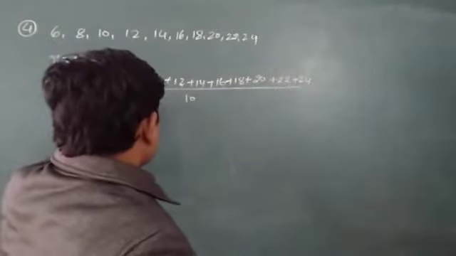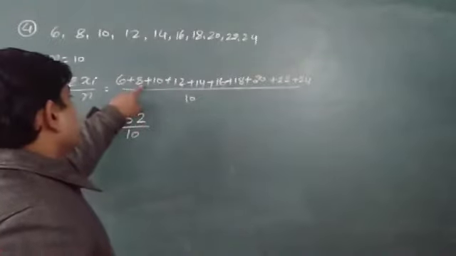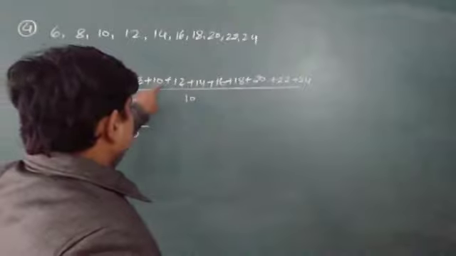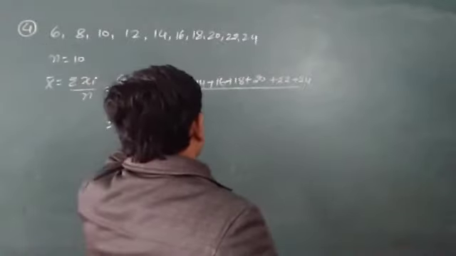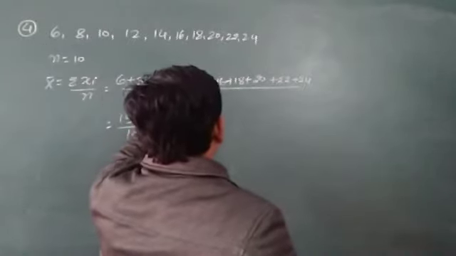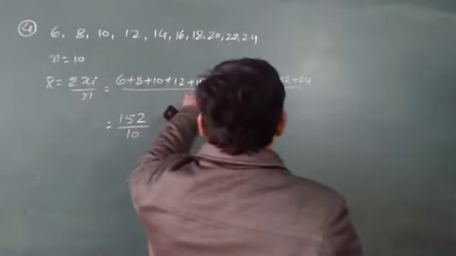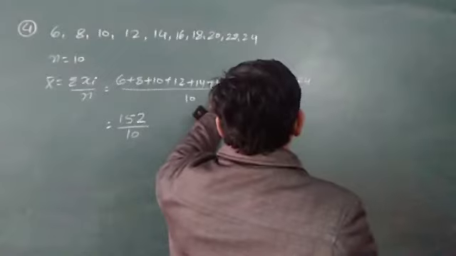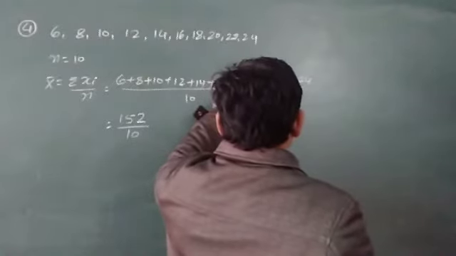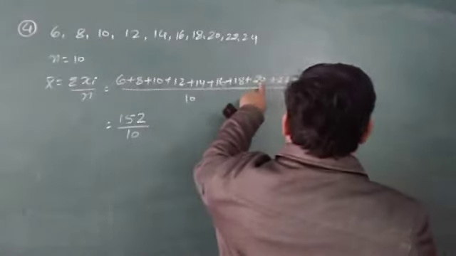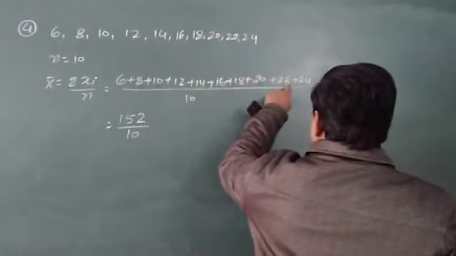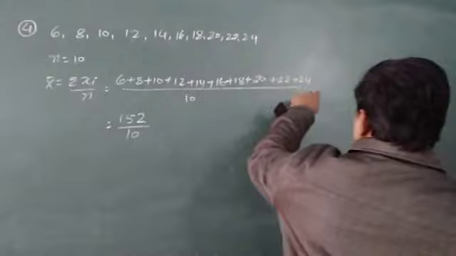6 plus 8 will be 14, 14 plus 10 will be 24, then 36.